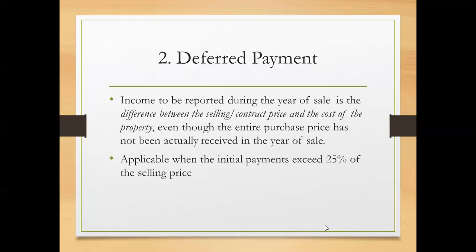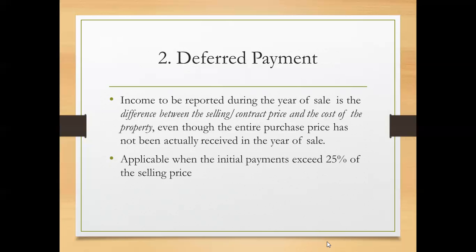The second type of special method is the deferred payment. So deferred payment is only applicable when the initial payments exceed 25% of the selling price.